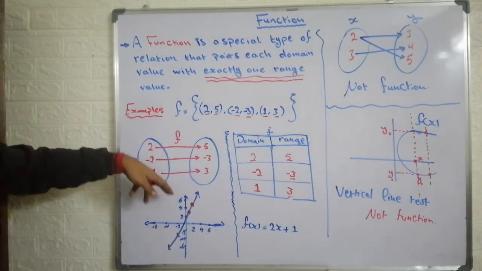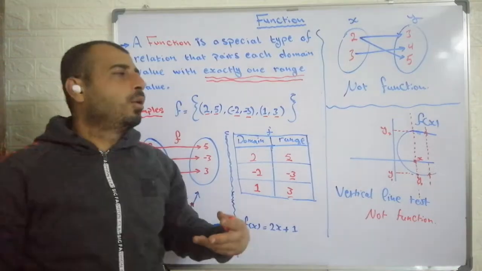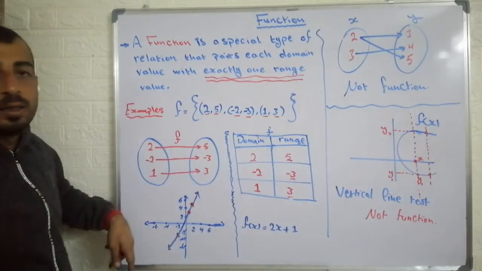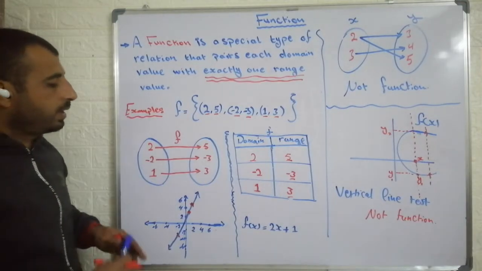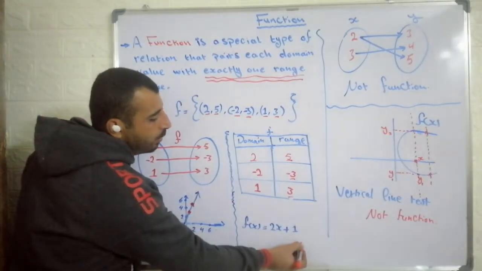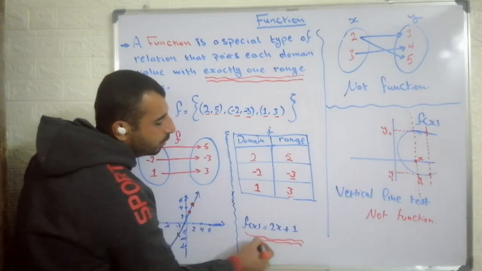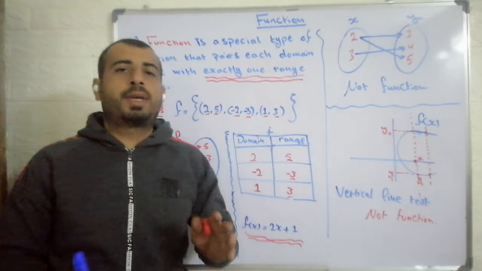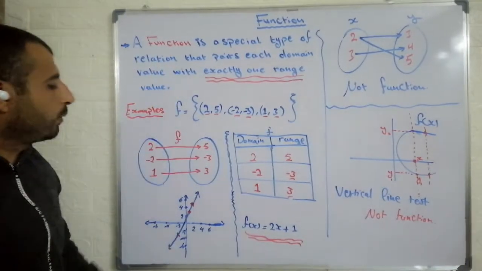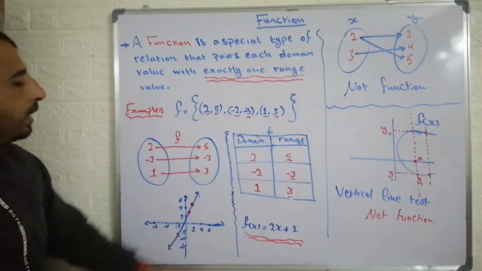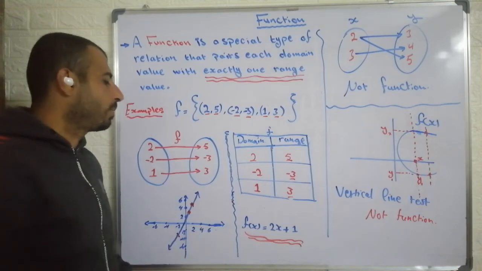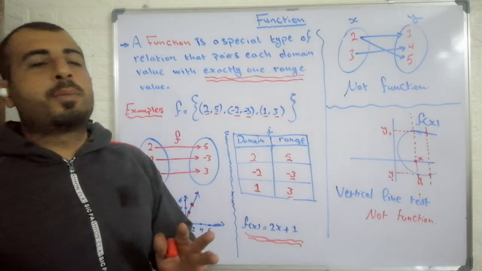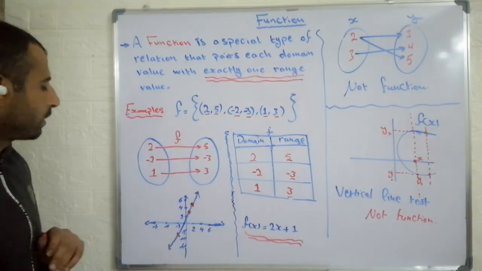Now this is a graph. Later, inshallah, we'll know that this is a linear function. We call them linear functions, and we will learn how we can find and construct the rule of the function if we have some numbers. So this is a rule of the function, 2x plus 1, and how we graph the functions. All of these we will learn in the next lessons.